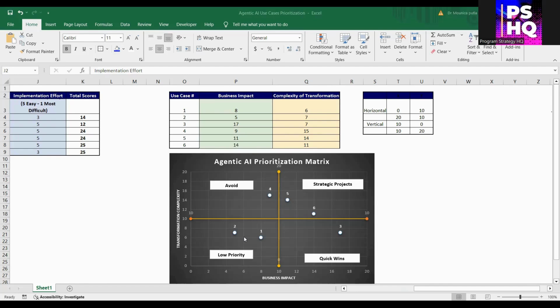Use it in your team's workshops, customize the scoring criteria, and apply it to your real-world use cases. It's a practicable, repeatable approach to identifying agentic AI opportunities that will actually stick and scale.